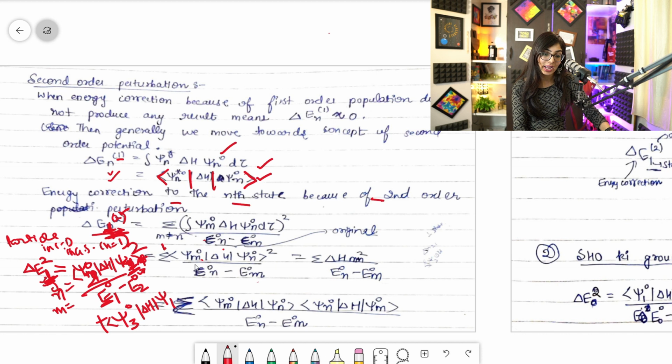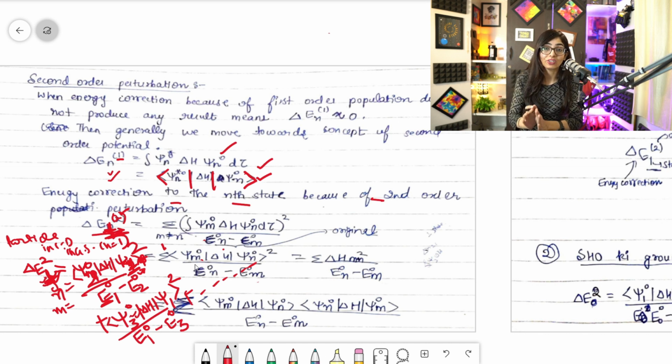You will take 1 and this square divided by, as I have told you, whatever is given will come first, E1 naught minus, now I have taken the third state, so I will write 3 naught, and that's how I will go on till the states that are given in the question, right? If the ground state is given, you will take all possibilities 1 2, 1 3, 1 4, 1 5, like that, till you reach what is given in the question. Suppose it is given till the fourth state, you will take all possible combinations 1 2, 1 3, 1 4, right? So that is the thing for it.